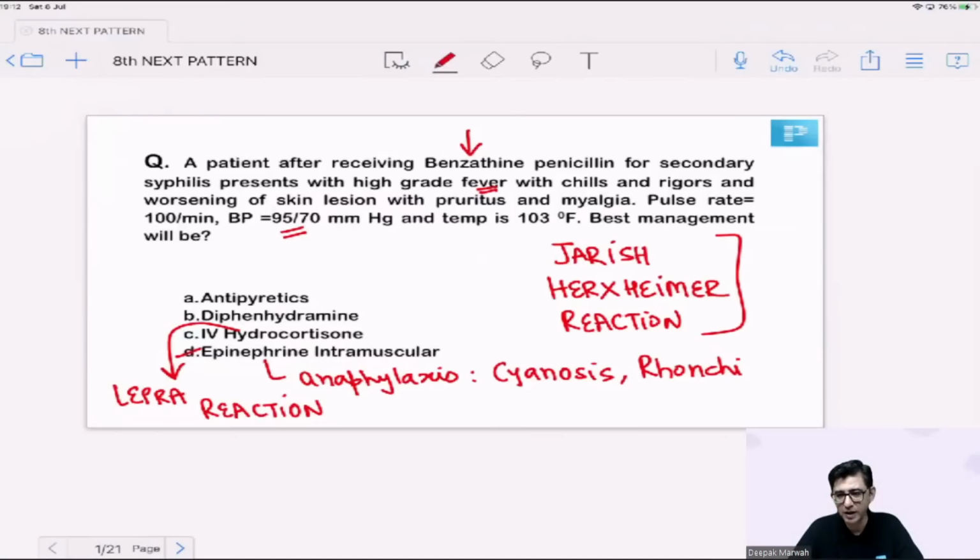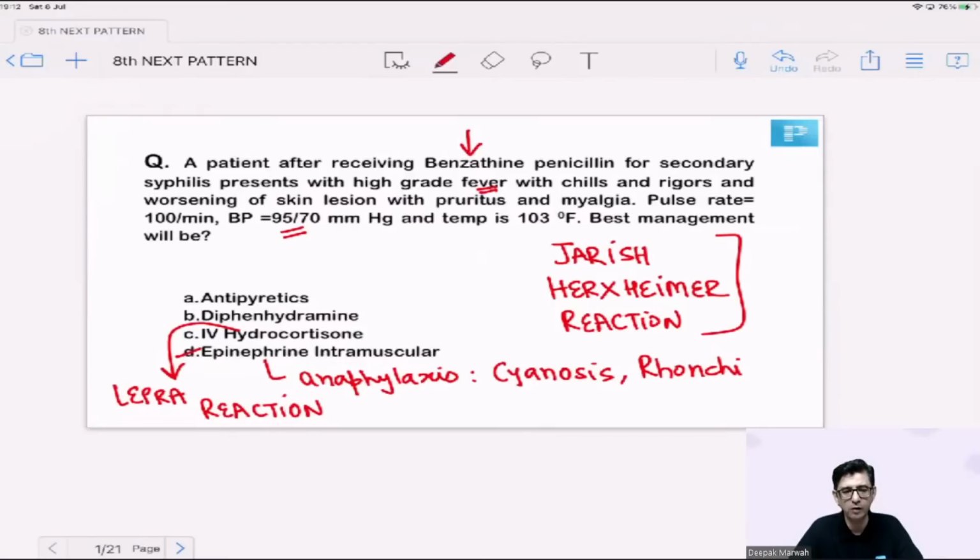Dr. Sandeep Moore says, do we need to stop the antibiotic? It's a single dose only that needs to be given. Now, jo hona tha, wo to ho chuka hai. Now it is that we have to deal with the consequences for this particular case. No, guys, the answer cannot be D, anaphylactic shock. This is not a case of anaphylactic shock. You're not going to give hydrocortisone because of lepra reaction.